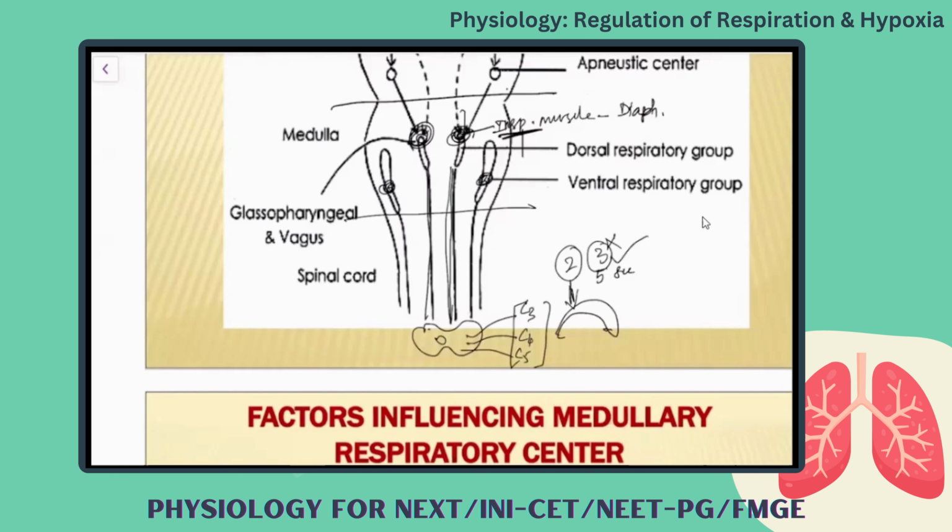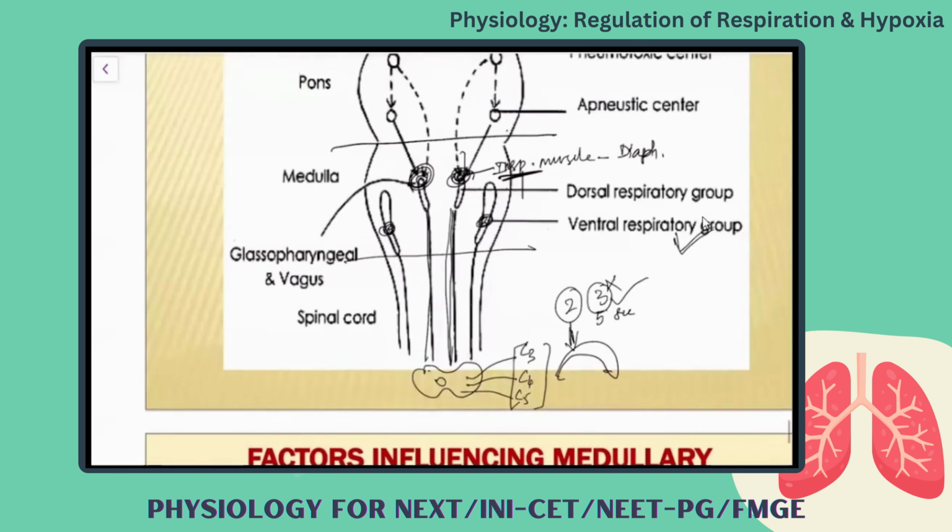Okay. And the ventral respiratory group is called the expiratory center, but it does not have a major role during normal breathing. Only during forced breathing, this ventral respiratory group will give the signal. What signal will it give? It will just give inhibitory signal to the dorsal respiratory group. The spinal cord is getting the signal always from the dorsal respiratory group.